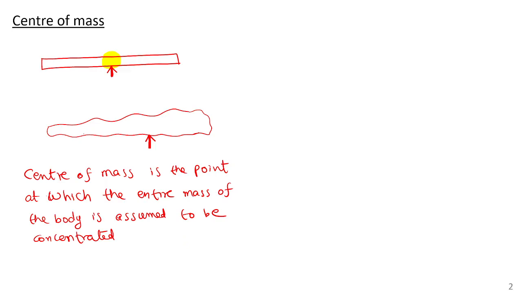Understood? If the entire mass is not concentrated here, if the entire mass is concentrated somewhere here, I have to keep my finger at that point. Understood? That's why we define like this. So the center of mass is the point at which the entire mass, this entire body will have a total mass, right? The entire mass is assumed to be concentrated. At that point, if I keep my finger, the entire body can be balanced.